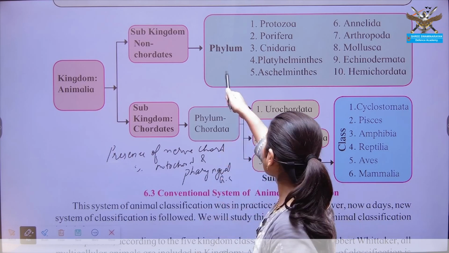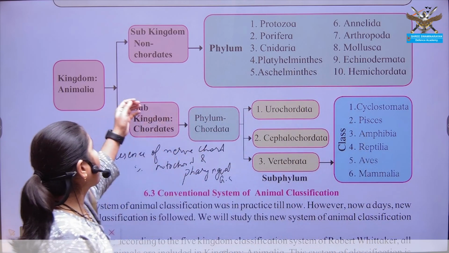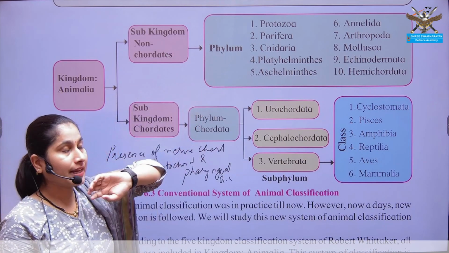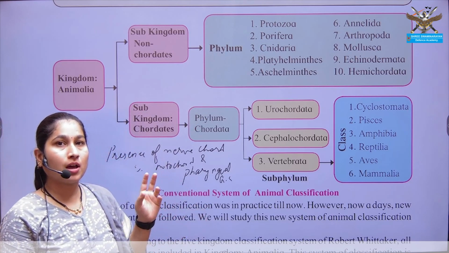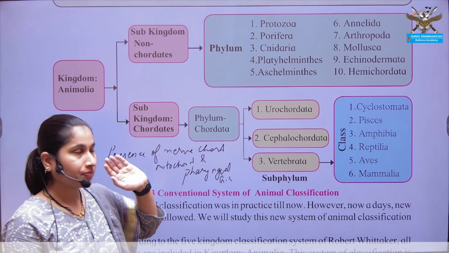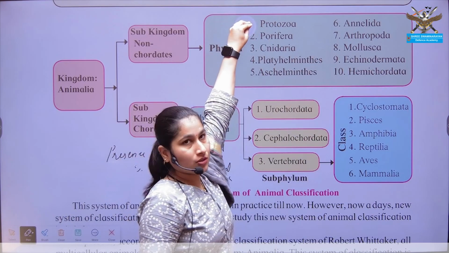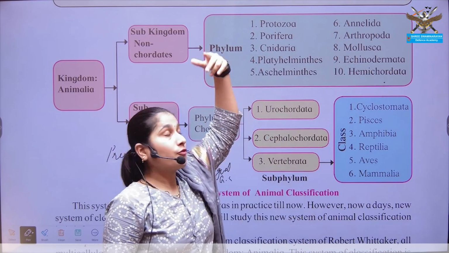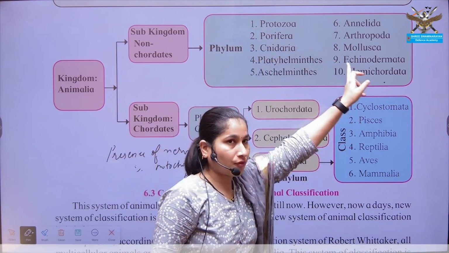Okay. Now these non-chordates are further classified into many phyla such as Protozoa, Porifera, Cnidaria, Platyhelminthes, then Aschelminthes, Annelida, Arthropoda, Mollusca, Echinodermata, and then Hemichordata. This is the grade of evolution from unicellular to multicellular organisms, showing various grades of organization and various types of symmetry.